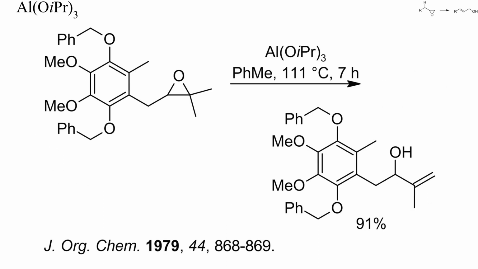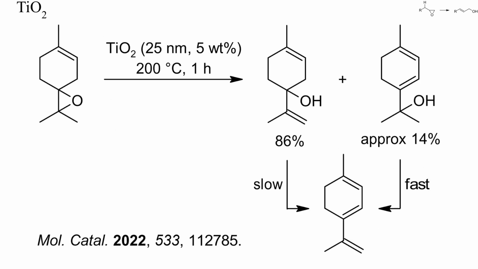This example is similar to the previous one. Again, the tertiary C-O bond of the epoxide was cleaved first to yield a secondary allylic alcohol. The rearrangement of terpene-derived epoxides has been used for the manufacture of fragrances in the perfume industry. In this example, a 4-fold substituted epoxide was isomerized regioselectively by heating with titanium dioxide. The minor isomer eliminated water faster than the major isomer, which facilitated purification of the main product.